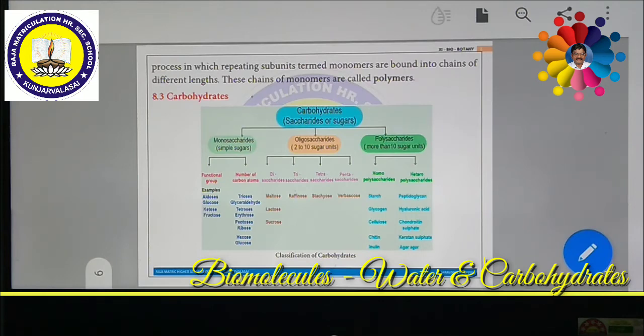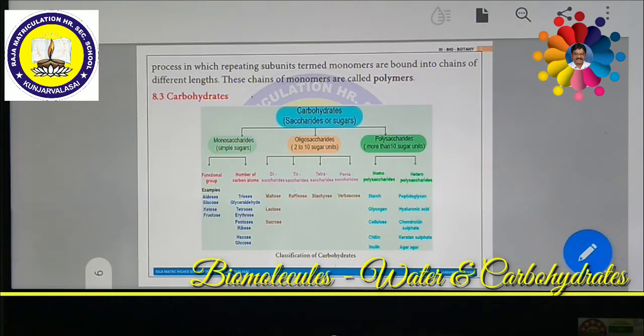So the fungi cell wall is completely made up of chitin. So these all come under polysaccharides. Now we are going to conduct a small test. All these tests will be very useful for practical purposes. We are going to do the practicals to determine monosaccharides or polysaccharides, or the presence of starch, or the presence of proteins, or the presence of lipids. These are all we are going to study in practical purposes. So go through it very carefully.